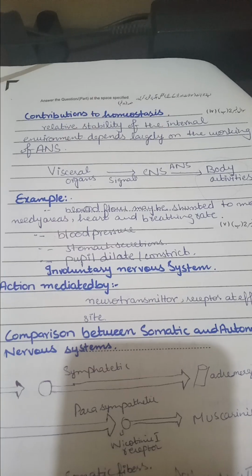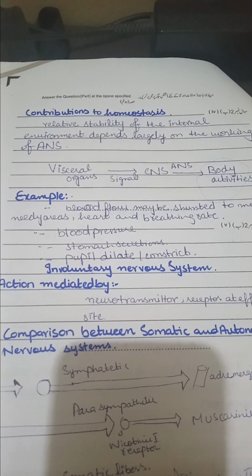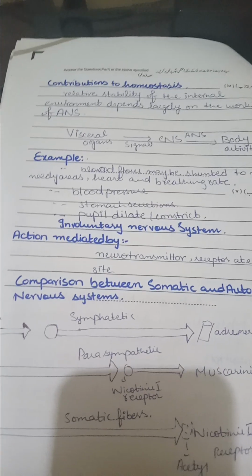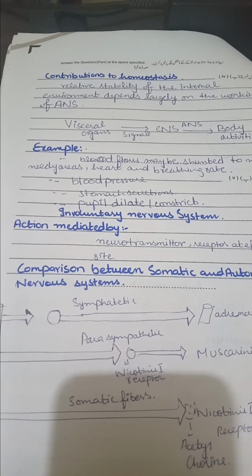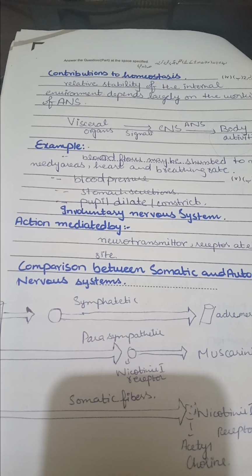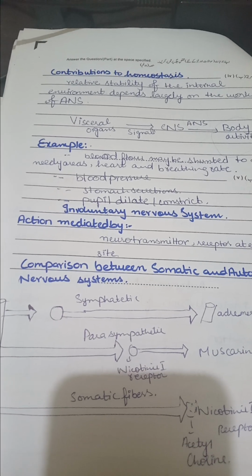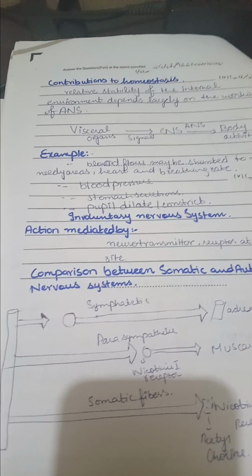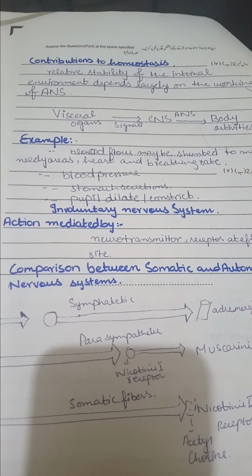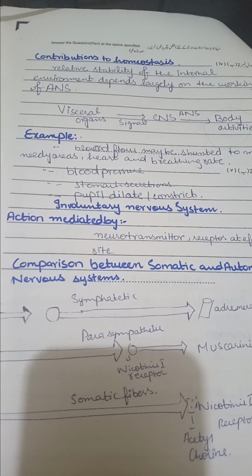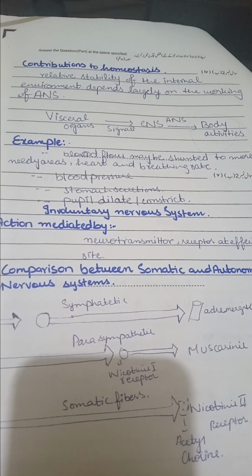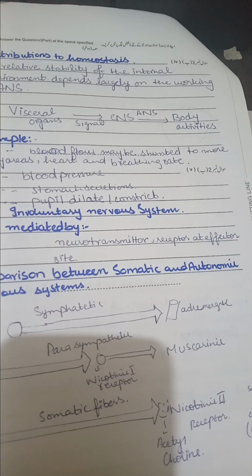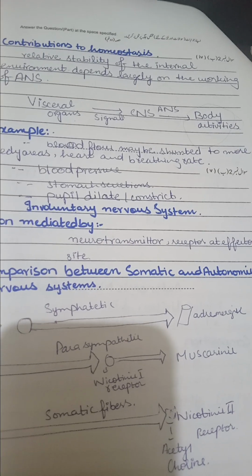Okay, now there are examples of the autonomic nervous system. What are the examples? Like blood pressure, blood flow, stomach secretions, pupil dilation and constriction. These are all involuntary. What mediates this action of the autonomic nervous system are the neurotransmitters and receptors at the effector site.